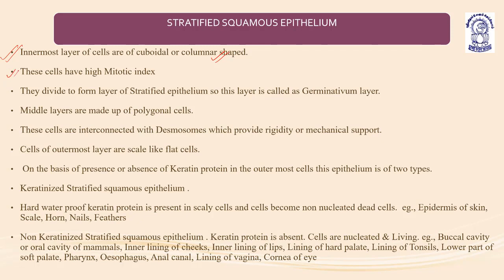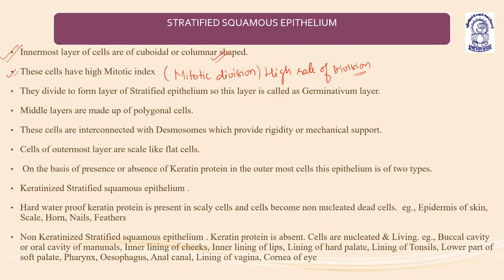These cells have a high mitotic index, meaning they have a very high capacity to undergo mitotic division. They divide to form layers of stratified epithelium.